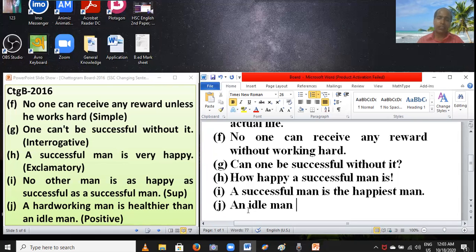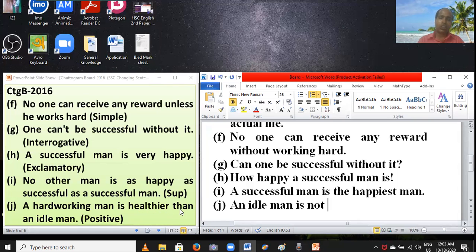As the subject is singular, you have to set is. If the sentence is affirmative, you have to change it into negative. If the sentence is negative, you have to change it into affirmative. So you have to set not after is, and then you have to set as or so.